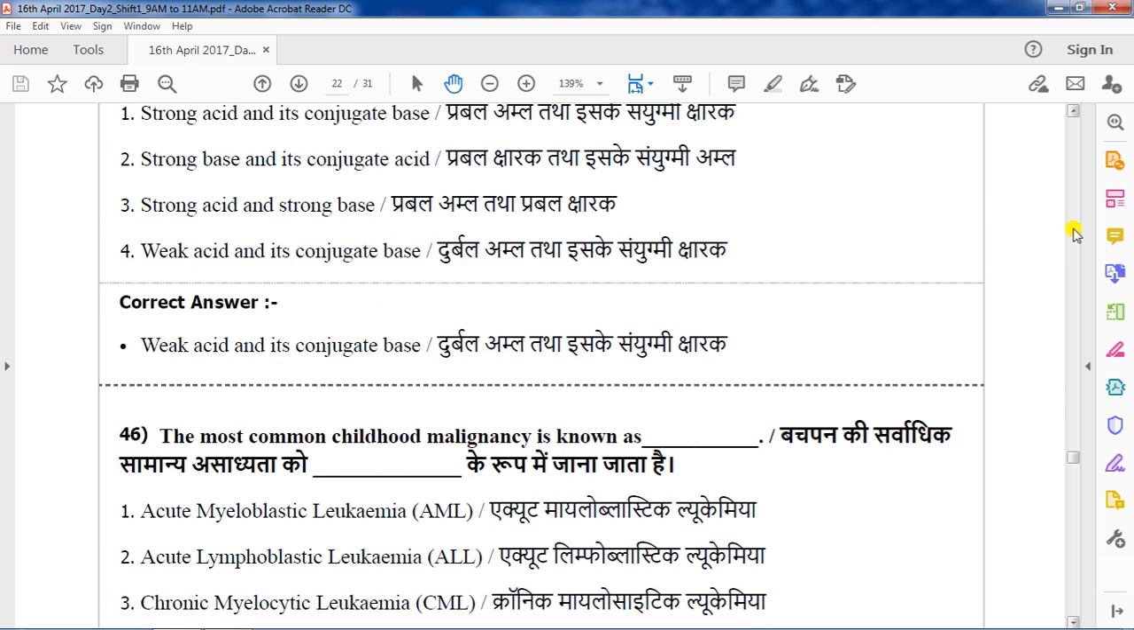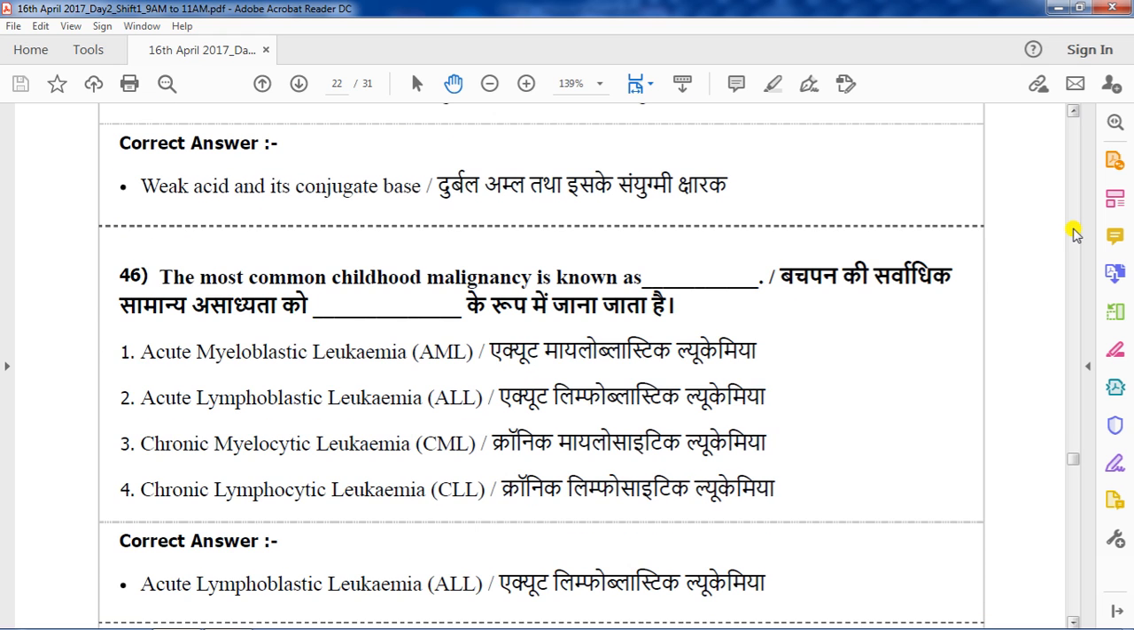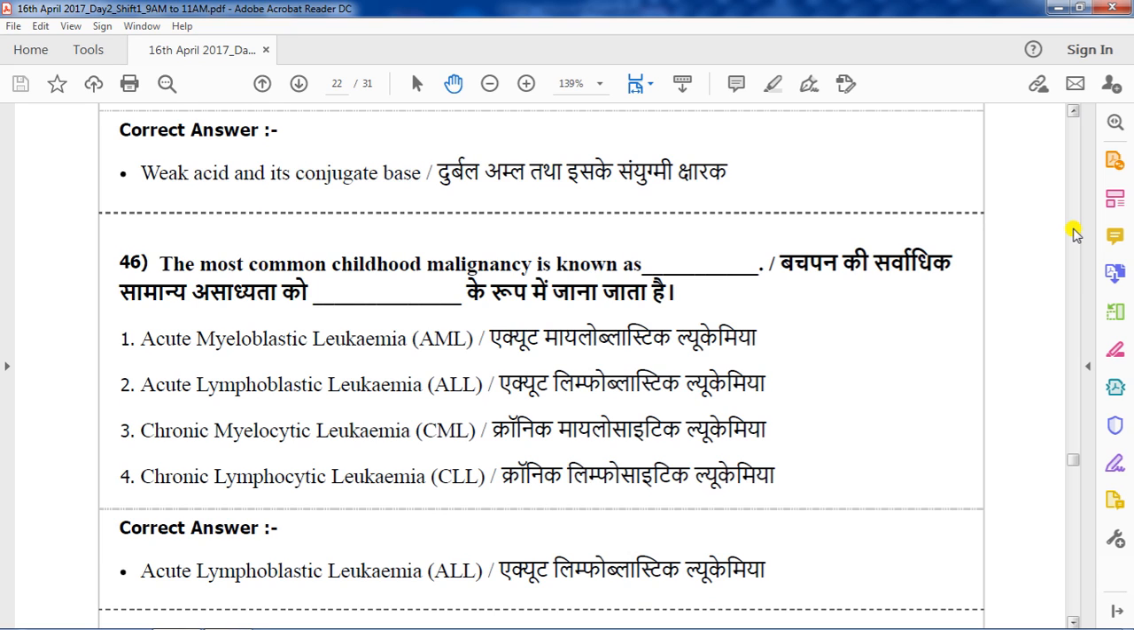Question number 46. The most common childhood malignancy is known as. The most common childhood malignancy, that is the childhood cancer, the most common type. Options are acute myeloblastic leukemia, acute lymphoblastic leukemia, chronic myelocytic leukemia, chronic lymphocytic leukemia. The correct answer is option 2, that is ALL, acute lymphoblastic leukemia. That is the most common childhood malignancy.